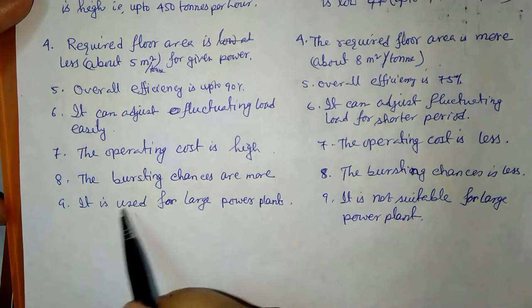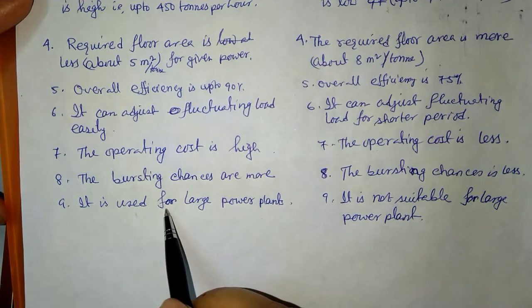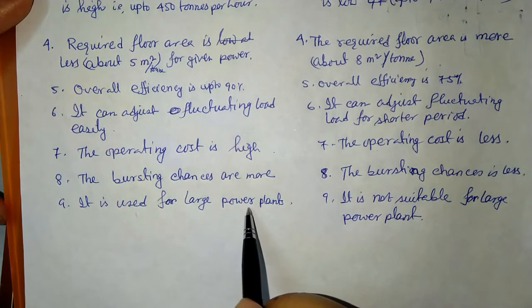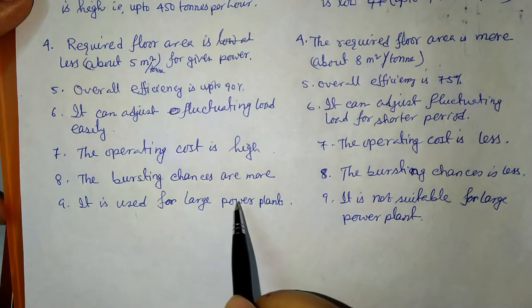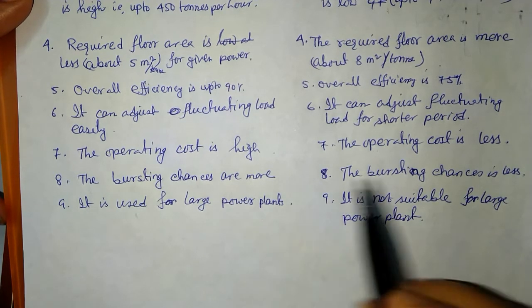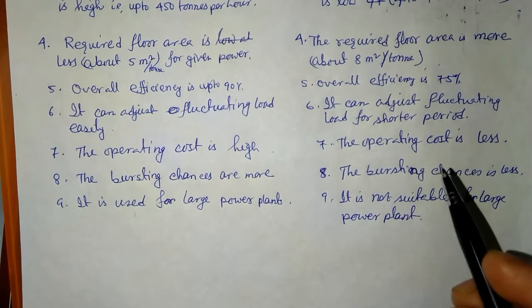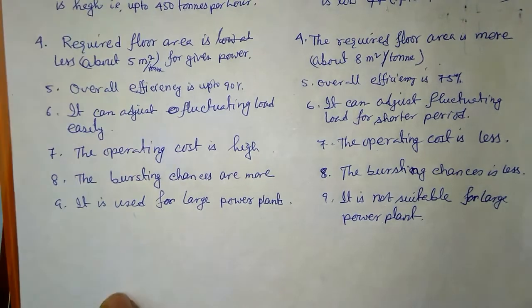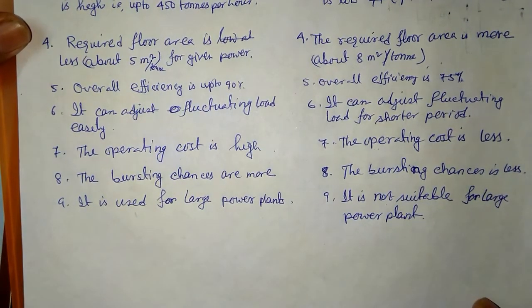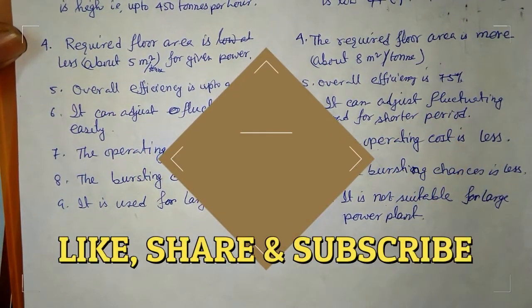Since the generation of steam is high, the water tube boiler can be used for large power plants, and since the generation of steam is low, the fire tube boiler is not suitable for large power plants. So these are the differences, or comparison, between water tube and fire tube boilers.